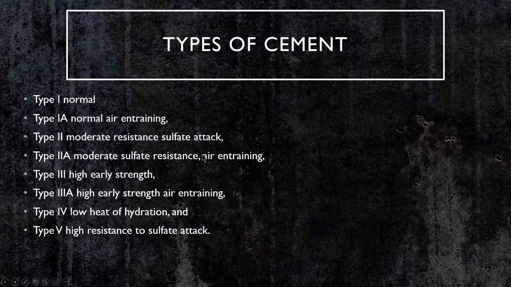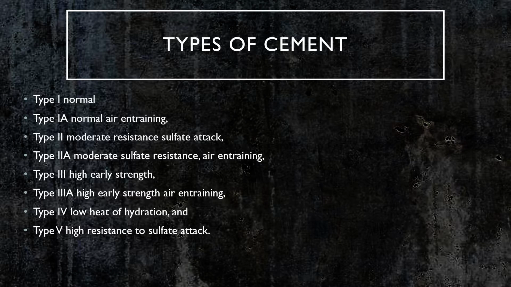There are many different types of cement. They each serve their specific purpose. These types of cement are established by ASTM C150, which is a standard specification for Portland cement. The types of cement are as follows. We have Type 1, normal; Type 1A, normal air entraining; Type 2, moderate sulfate resistance; Type 3, high early strength; Type 3A, high early strength air entraining; Type 4, low heat of hydration; and Type 5, high resistance to sulfate attack.